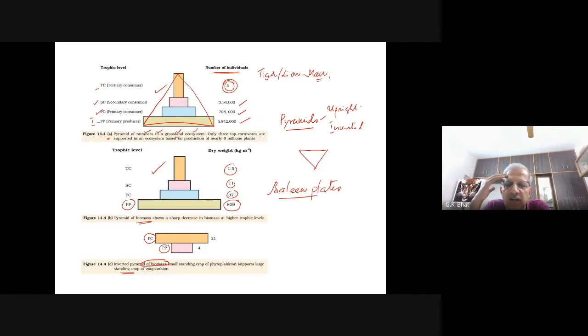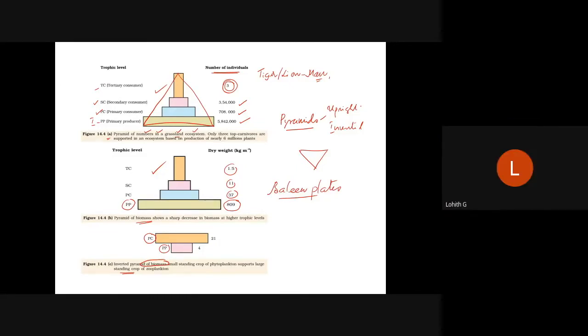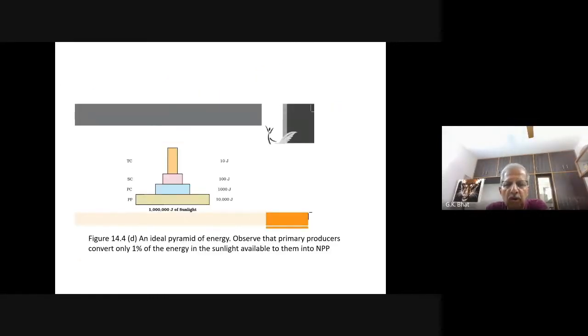Understood? Is it clear, Harsha? Charan? Lohit, is it clear? Shall we go ahead? Yes, sir. Now, this is the pyramid of energy. Look here. At the primary producer level, the first trophic level, how much energy is available? 10,000 joules. How much in the second trophic level? 1,000 joules. How much in the second consumer level? 100 joules. And how much in the tertiary consumer level? It is 10 joules.